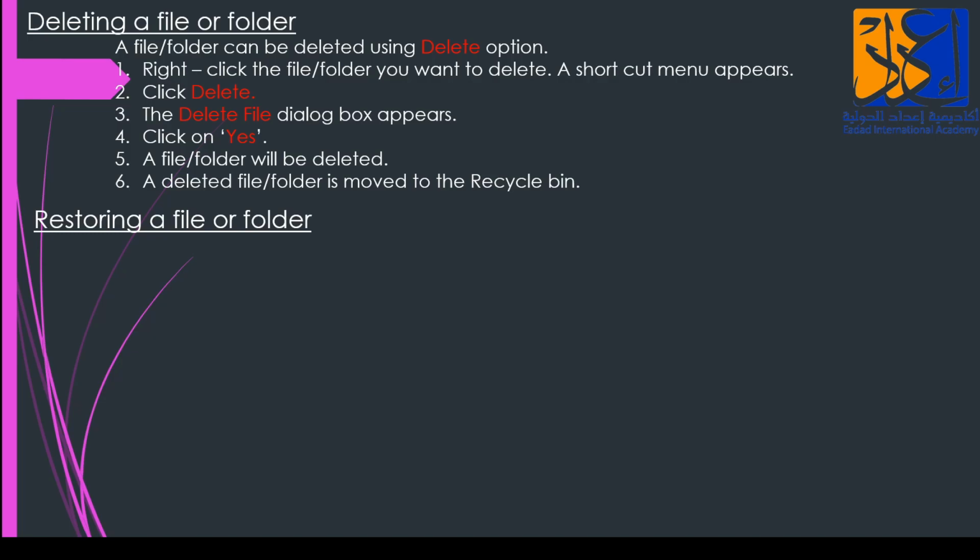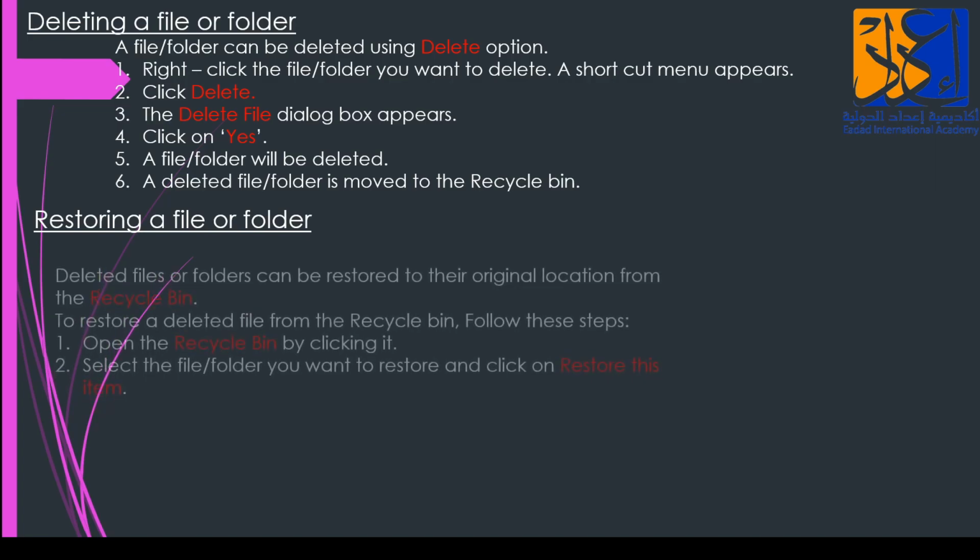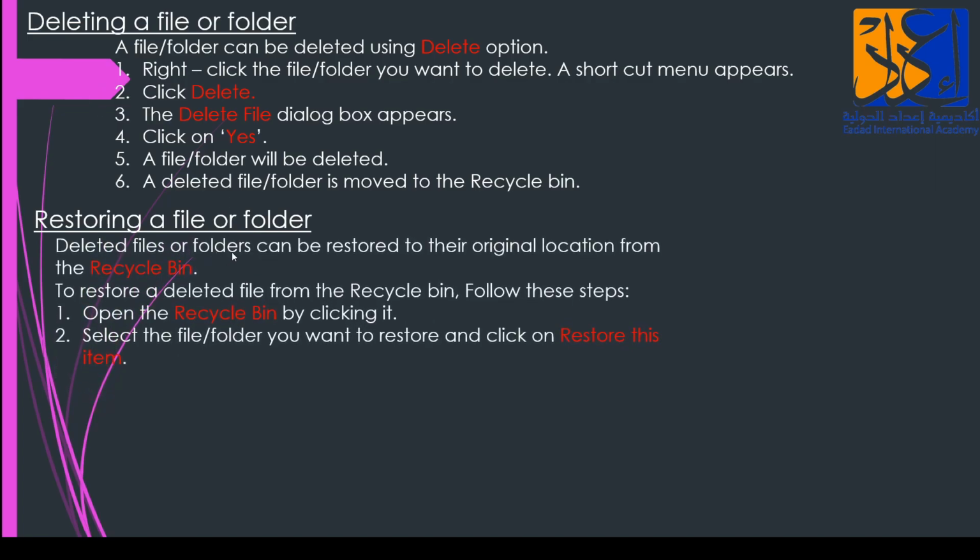I want to restore my file or folder again. How am I going to do it? Deleted files or folders can be restored to their original location from the recycle bin. To restore a deleted file from the recycle bin, follow these steps. Open the recycle bin by clicking it. We know where the recycle bin is, yes? Select the file or folder you want to restore and click on restore this item. Whatever file you have deleted, just go and click on that and click on restore this item.